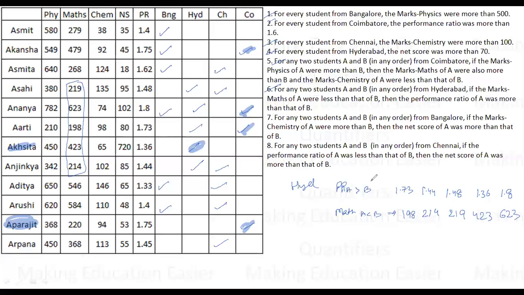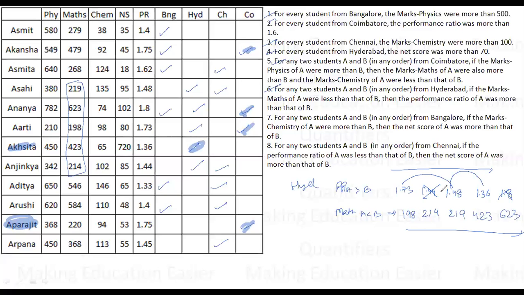Right? Now the performance ratio should be greater. So this score should be lower and this should be higher. So based upon this, these two persons are disqualified because 1.73 is greater than this, but this is not greater than this. So 1.73 is greater than 1.48 is greater than 1.36. The basic criteria, right? Okay.